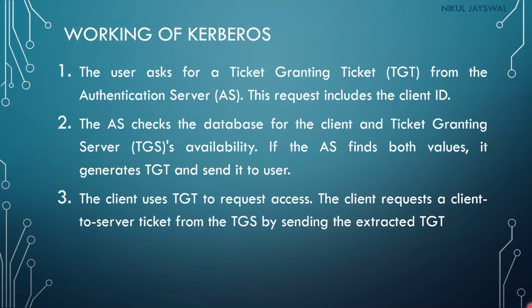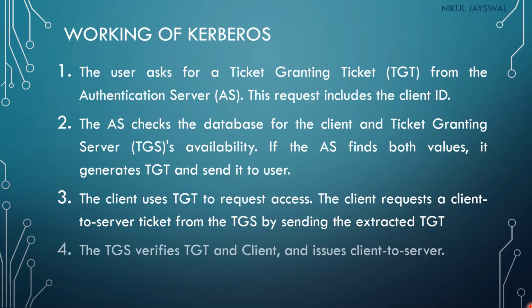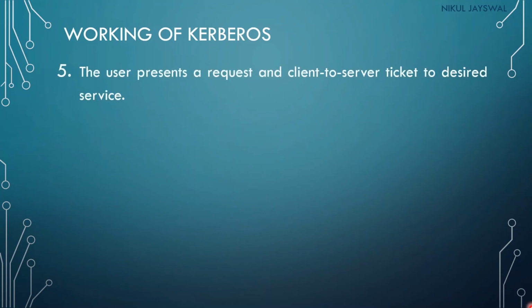The client will request the client to server ticket from the TGS by sending the extracted TGT. So the TGT that has been received from the authentication server will be sent to the TGS, that is, the ticket granting server. Now the TGS verifies the TGT and the client. Both verifications will be done by the TGS, and it issues the client to server ticket if the TGT and the client both are valid. Then the user presents a request and the client to server ticket to the desired service. So the client will send that client to server ticket to the particular server to use the desired service.